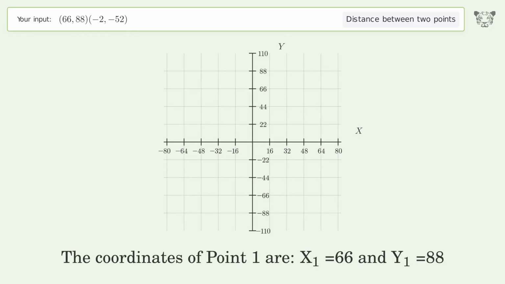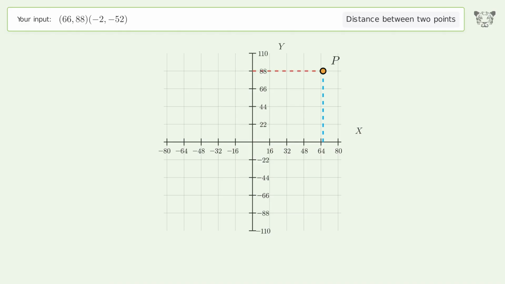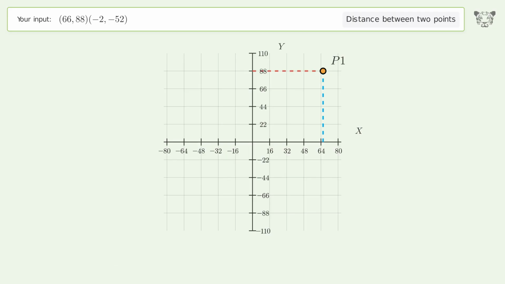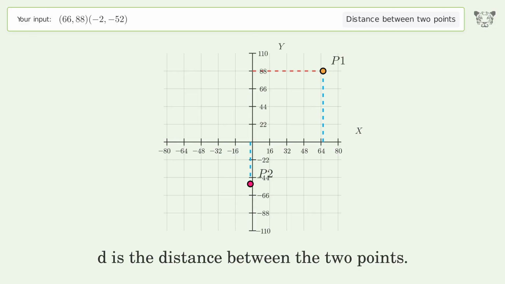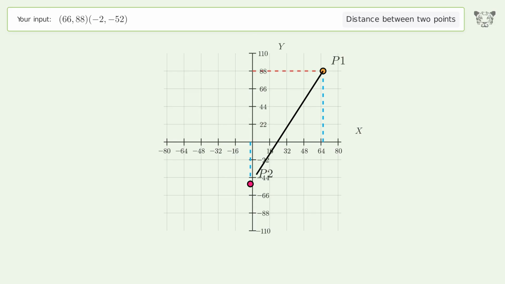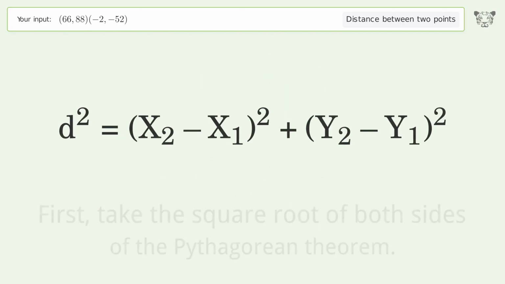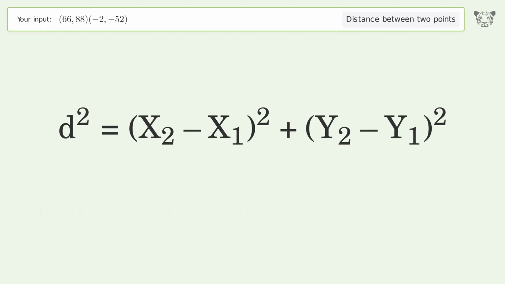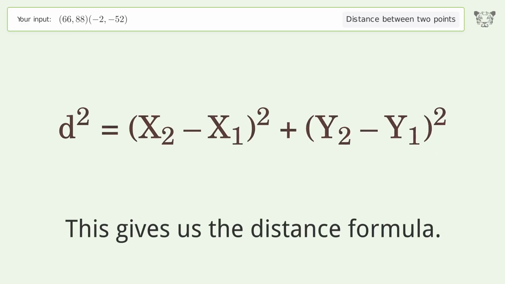The coordinates of point 1 are x1 equals 66 and y1 equals 88. The coordinates of point 2 are x2 equals -2 and y2 equals -52. D is the distance between the 2 points. First, take the square root of both sides of the Pythagorean theorem. This gives us the distance formula.